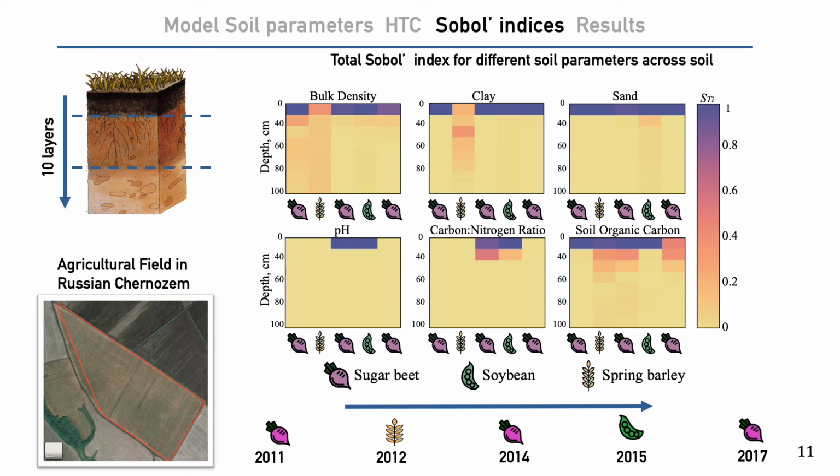For the experiment, we chose a real field in a Russian region where farmers cultivate crops such as sugar beet, barley, and soybean. We measured various agrochemical indicators and parameters, and analyzed limits of these parameters for this soil type, chernozem. For each of the parameters, we looked at how its changes in each soil layer affect crop yields. For example, we see that changes in organic matter content in all layers affect crop yields. Changes in the sand content affect only the top layer.